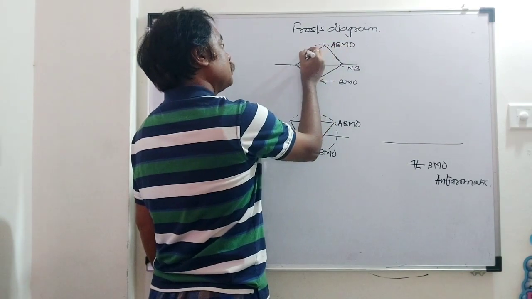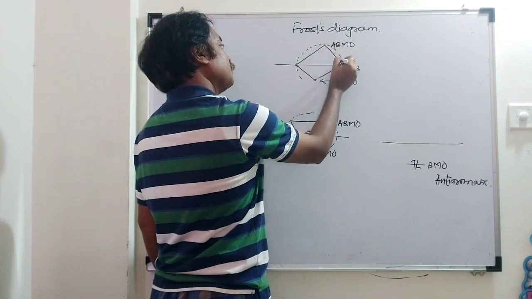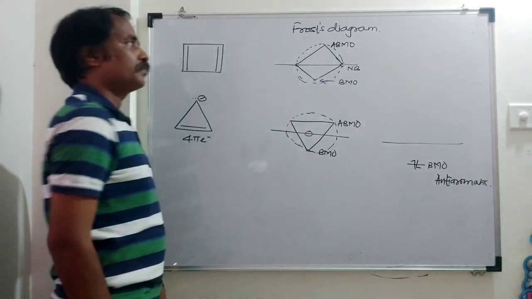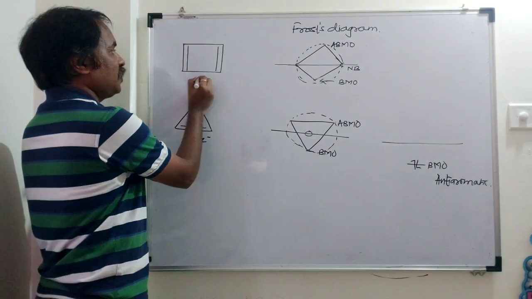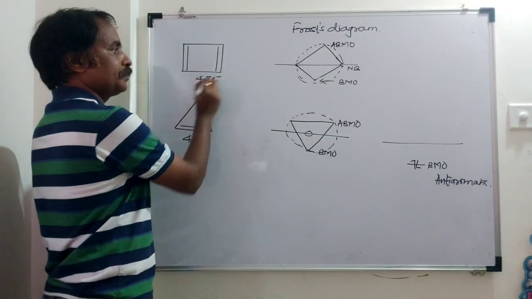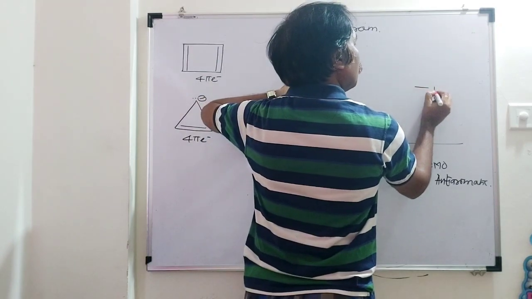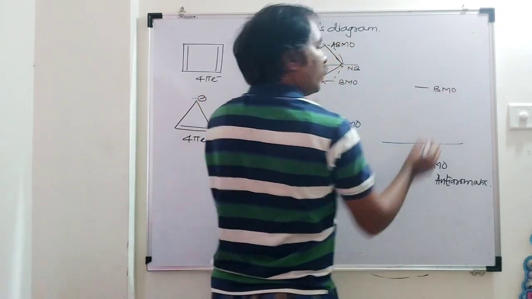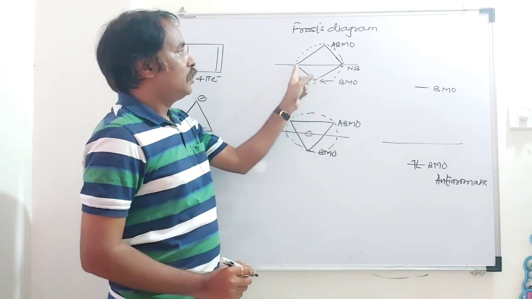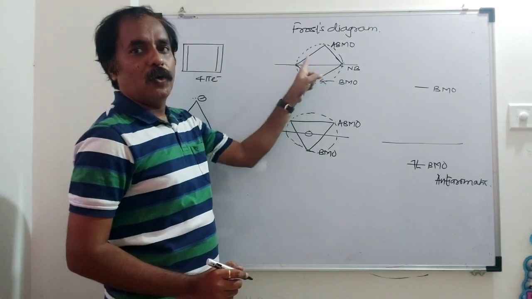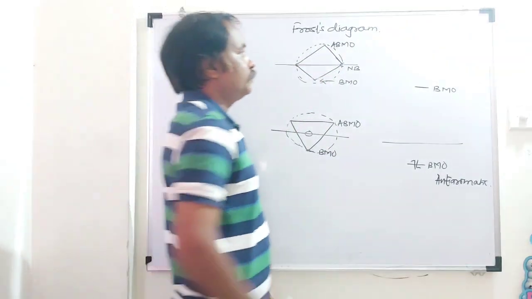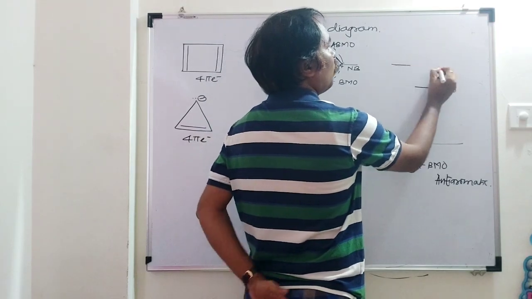Again the same, draw a circle around this. Total number of pi electrons is what? 4 pi electrons. Here is one bonding molecular orbital. Above this, two non-bonding molecular orbitals.